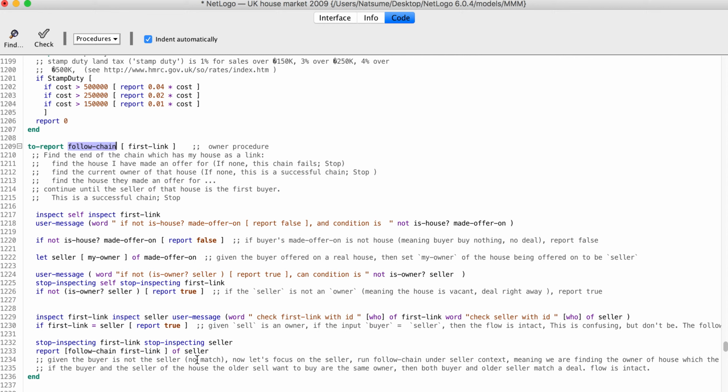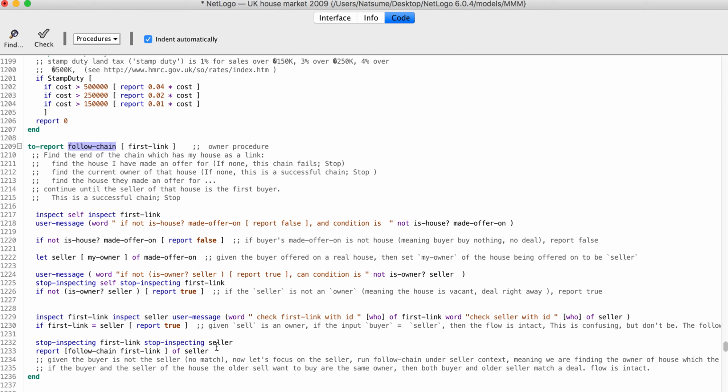So the seller is not buying a house, which means the seller has a house and is not interested in a new house, which means the seller will have to stay inside his own house. If the seller is staying inside his own house, the buyer cannot buy the house from the seller. Therefore, the sell and buy chain will not go through. It's not intact, so we return false. Makes sense.